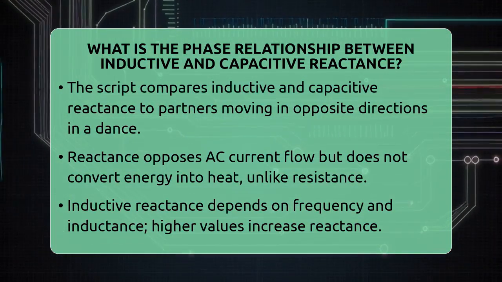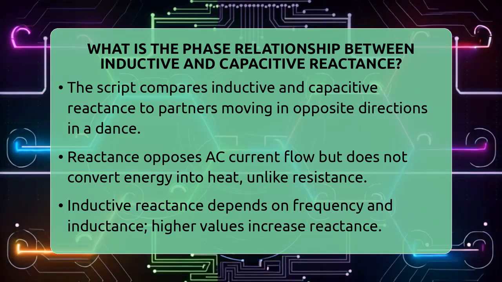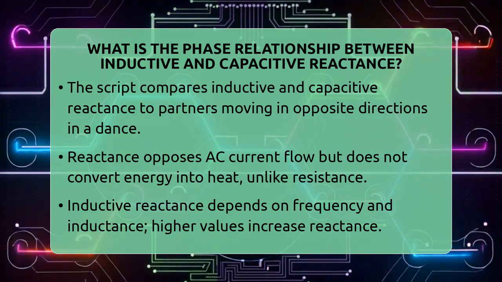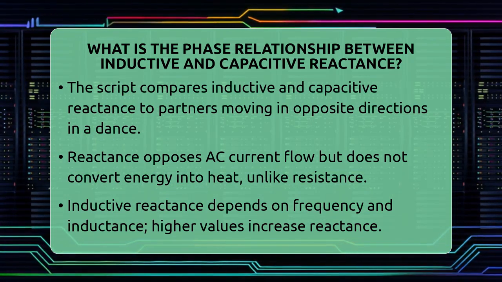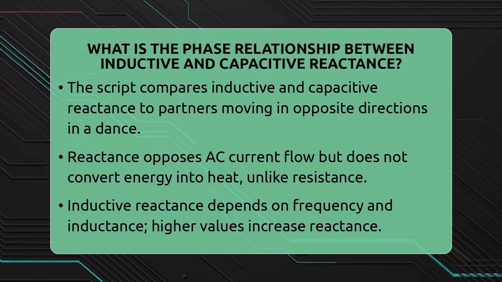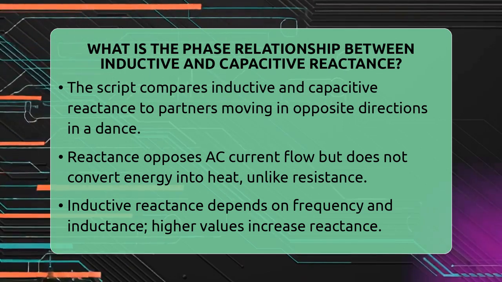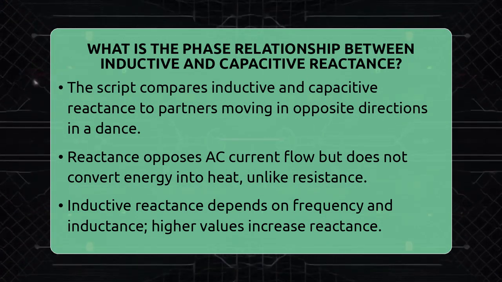What is the phase relationship between inductive and capacitive reactance? Imagine you're at a dance where two partners move in opposite directions. One partner pulls ahead while the other lags behind. In electrical circuits, inductive and capacitive reactance behave similarly, but how exactly do they relate in terms of timing?